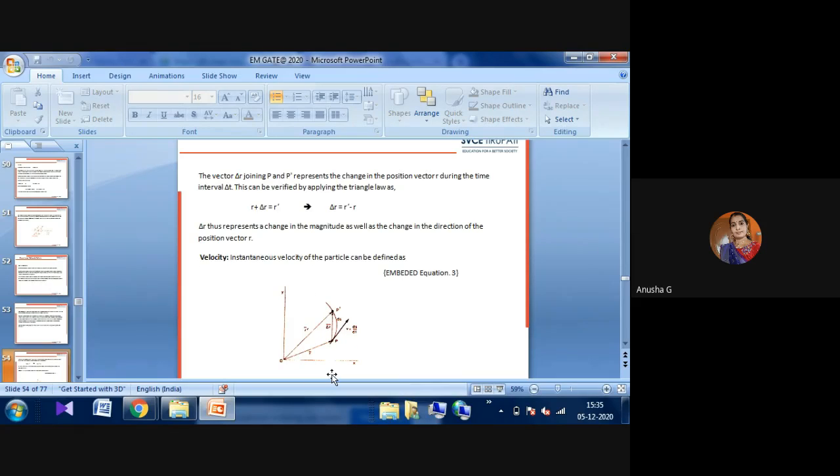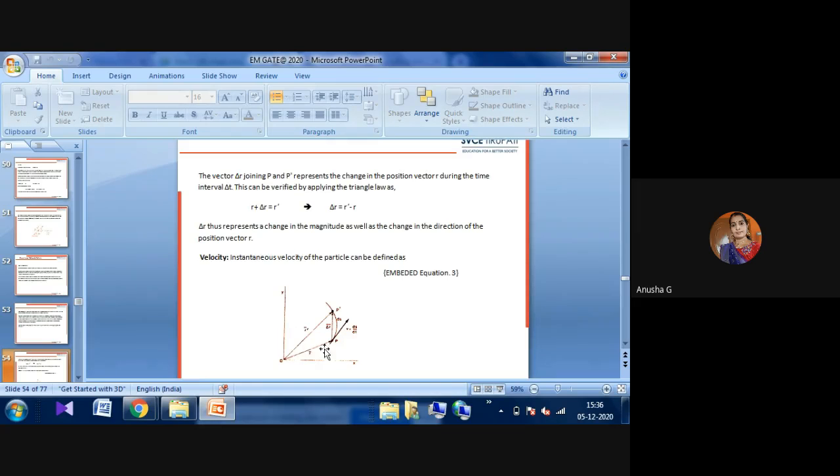The vector delta R is the line joining P and P dash. Here you can observe the curved path between P and P dash. The distance between these two points, which we represent as delta R, is the change in the position vector R during the time delta t. This can be verified by applying the triangle law of forces: R plus delta R equals R dash. Delta R represents the magnitude as well as the change in direction of the vector.